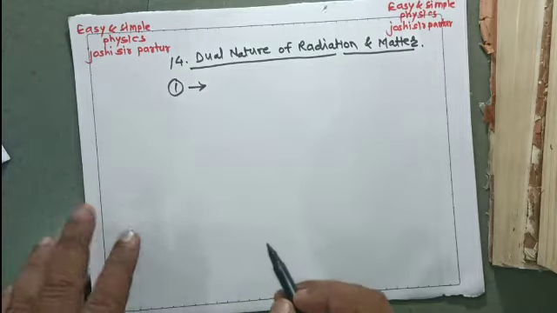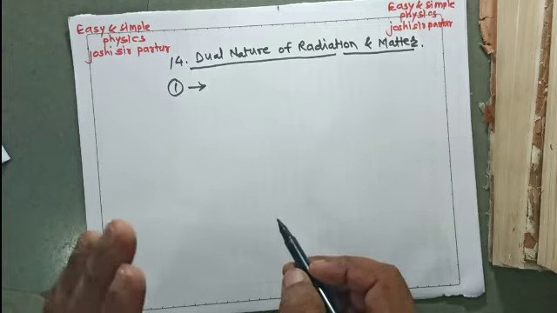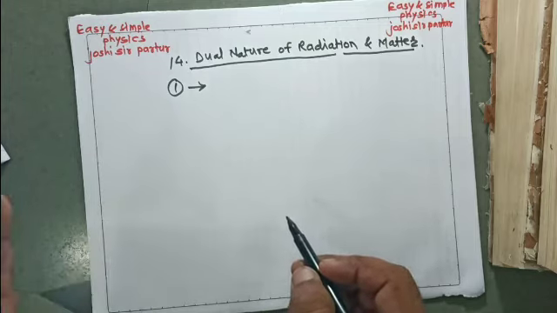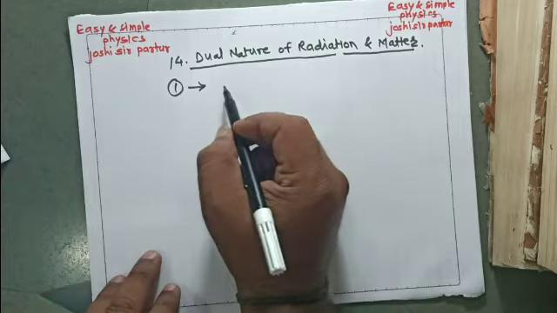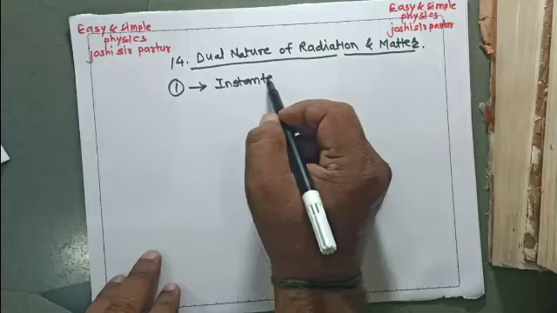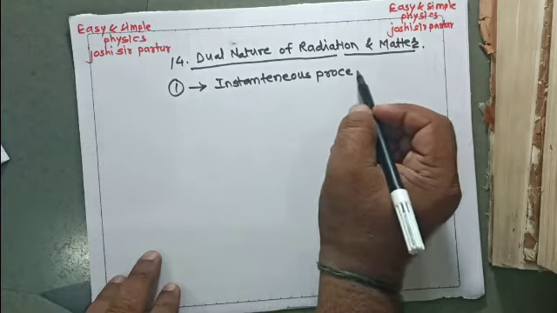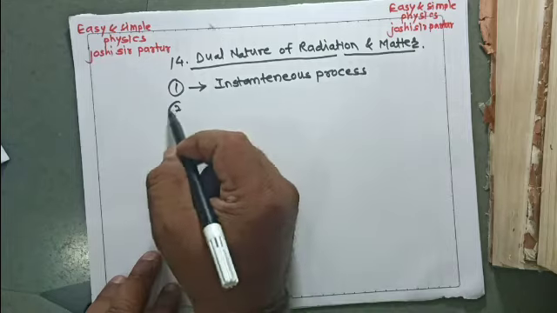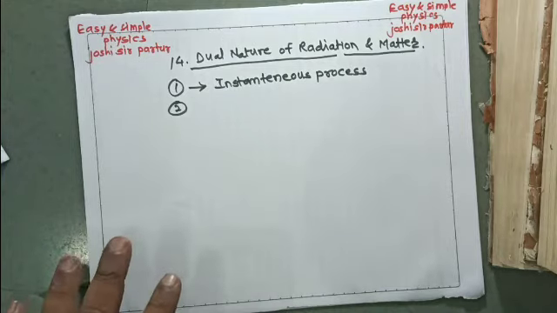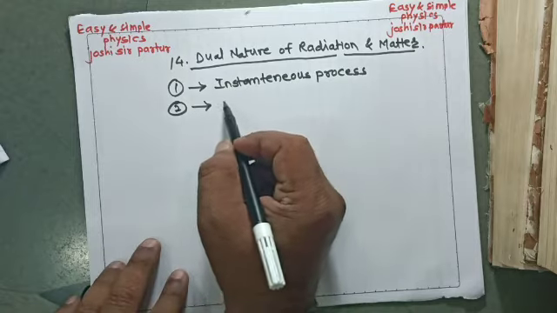First, there is no time lag between the incidence of light and the emission of electrons, which means the photoelectric effect is an instantaneous process. There is a certain minimum frequency named the threshold frequency.